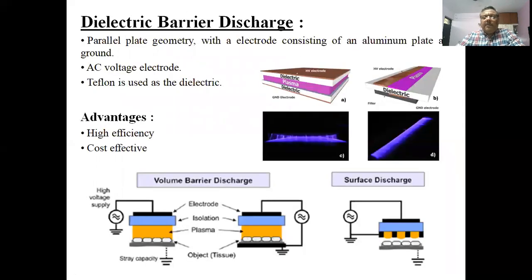Next is the direct barrier discharge. It is a parallel plane geometry with an electrode consisting of an aluminum plate at ground and the AC electrode voltage is connected. Teflon is the commonly used dielectric for it. Like you can see, the plasma is created like a sandwich between the dielectric surfaces which are connected to the high voltage electrodes. The advantages are high efficiency and cost effectiveness.